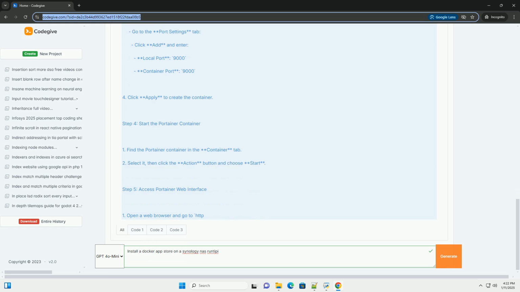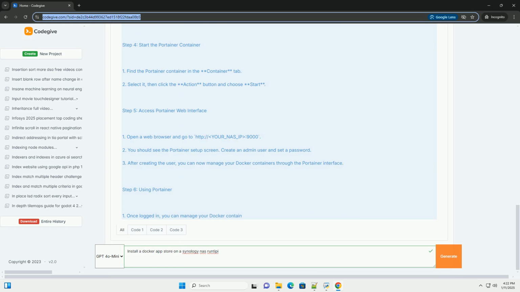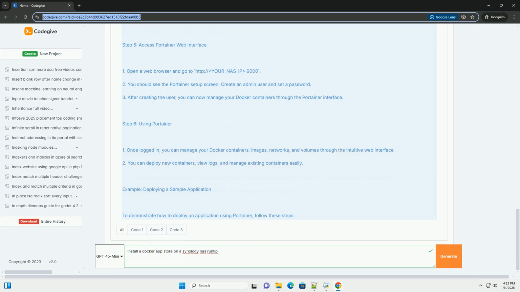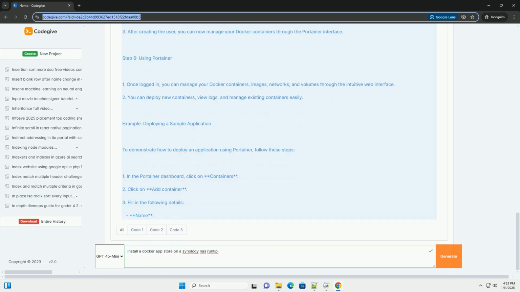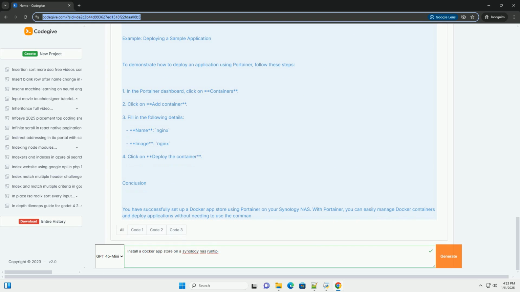Prerequisites. 1. Synology NAS. Ensure your Synology NAS supports Docker. You can check the Synology website for compatibility. 2. Docker installed. You need to have Docker installed on your Synology NAS. You can install it from the Synology Package Center. 3. Basic knowledge of Docker. Familiarity with Docker concepts like images, containers, and networks will be helpful.